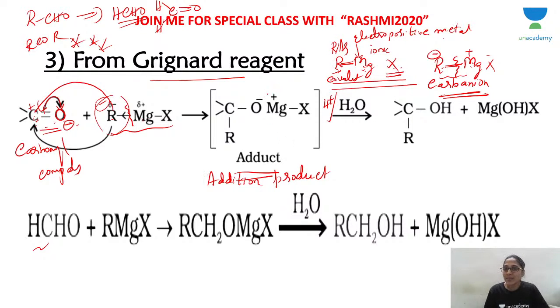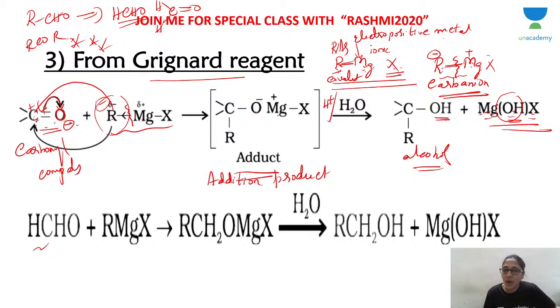What will happen? This O minus MgX: the O minus takes up H plus from the acid and becomes OH. You get an alcohol. MgX takes up OH minus from water, so you get basic magnesium halide. MgOHX is the common byproduct. So you get alcohol and basic magnesium halide.